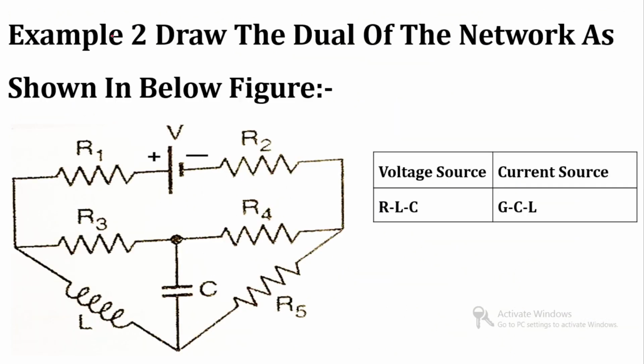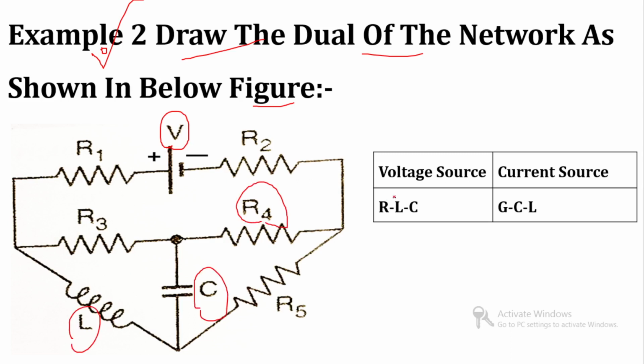Now let's see another example so that the concept will be clearer. We have to draw the dual of the network shown in the figure below. In this network, you can see a voltage source, inductor, capacitor and resistor.